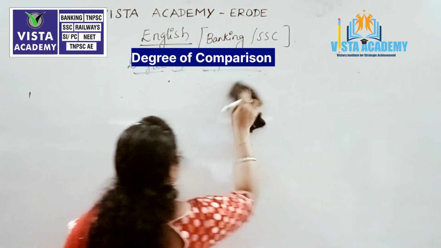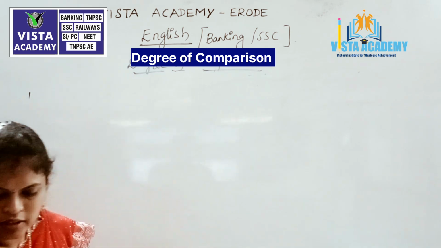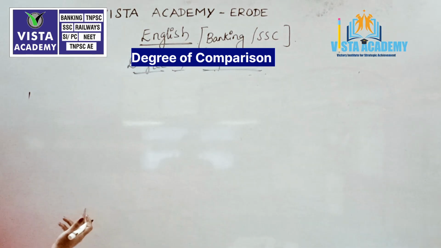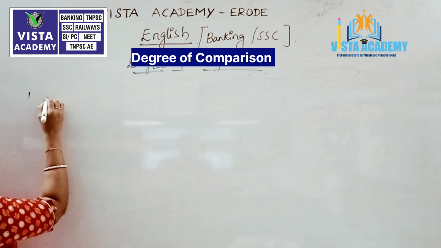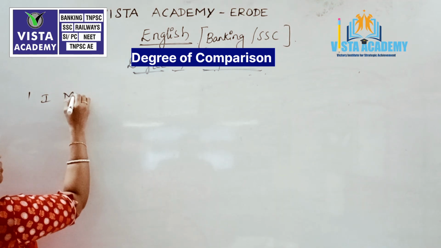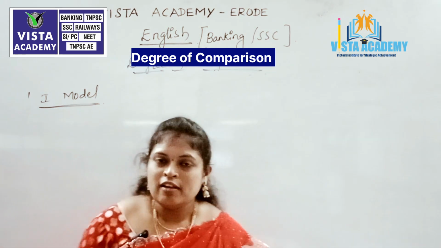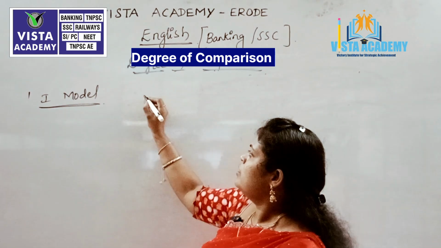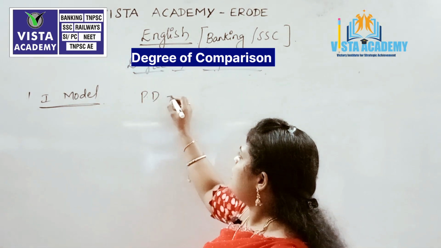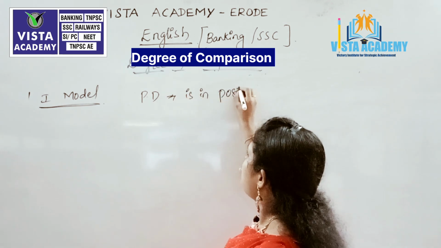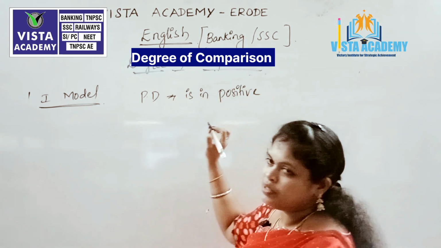Let us have some examples for each and every model, and we will come to the conclusion regarding these models. First, coming to the first model of degree of comparison. Always remember, if the positive degree is in positive sense, in the sense without any no or not forms,